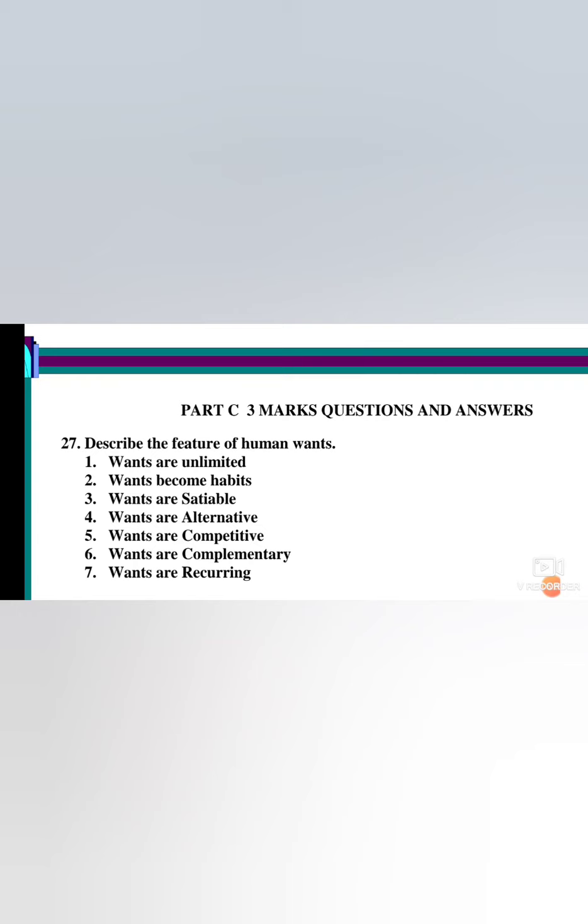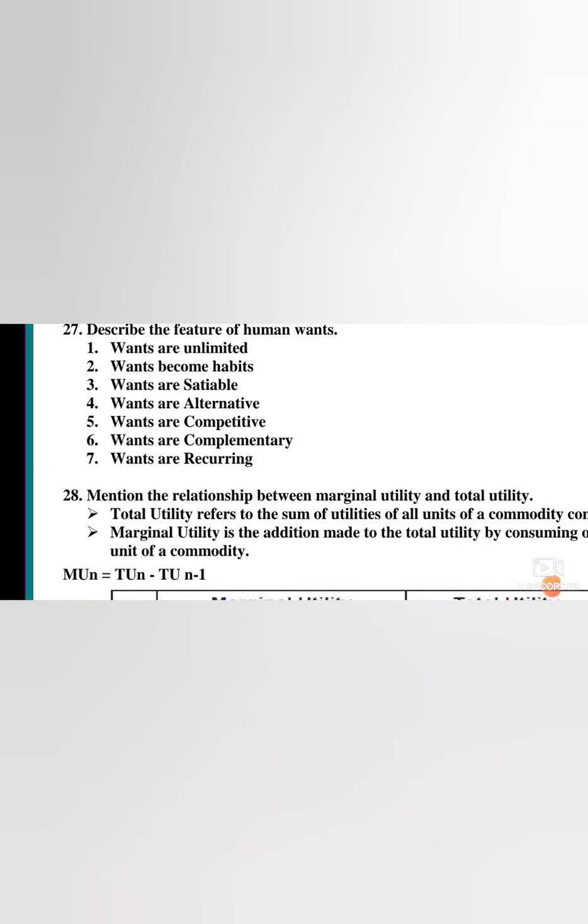Next one, complementary. Wants are complementary means satisfaction of wants requires the use of more than one commodity. That is car and petrol, ink and pen, for example. So you listen properly. Satisfaction of wants requires the use of more than one commodity. One commodity is needed for the other to be used. And wants are recurring. Wants occur again and again. For example, food we take whenever we feel hungry, isn't it? In the morning we take breakfast, in the afternoon we have lunch, and then again we have dinner. So all these wants are recurring. That is called wants are recurring.